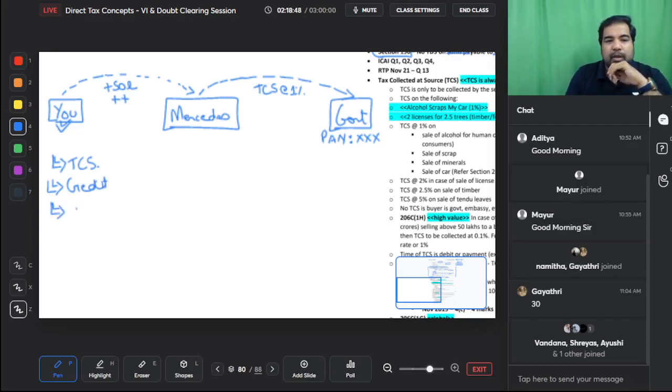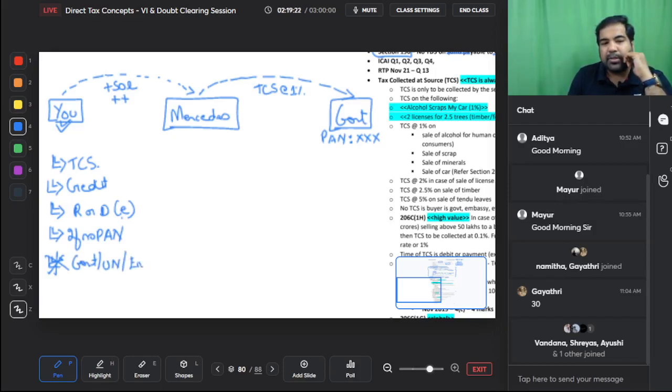Generally, it is on receipt or debit, whichever is earlier. In TDS, we had payment or credit. Here, you're not paying, you're receiving it. So whenever you receive it or whenever you debit that person's account in your books of account, whichever is earlier. And if no PAN, again, here also there is a punishment, but the TCS rates are very small, so the punishment is double the rate or 5%, whichever is higher. This is TCS. Generally, TCS is not applicable in certain cases, whenever the buyer is not you, but if the buyer is a government or any United Nations office or any embassy, then in that case this does not apply.